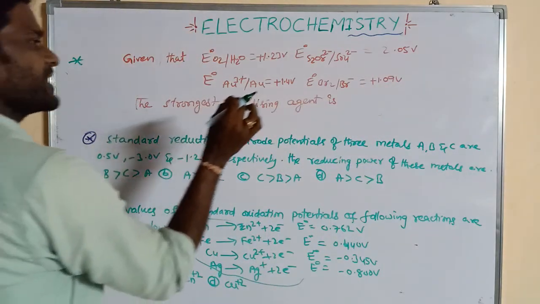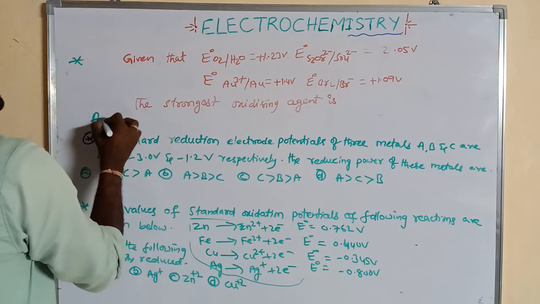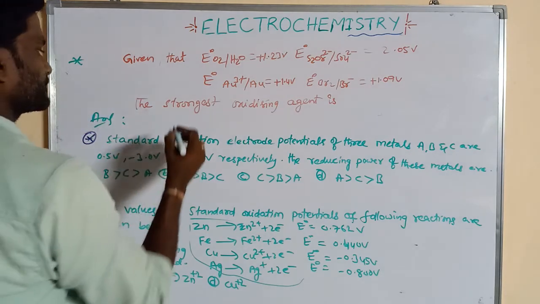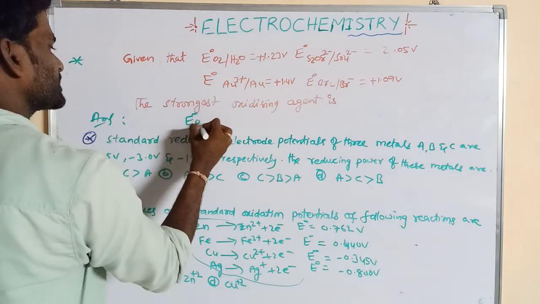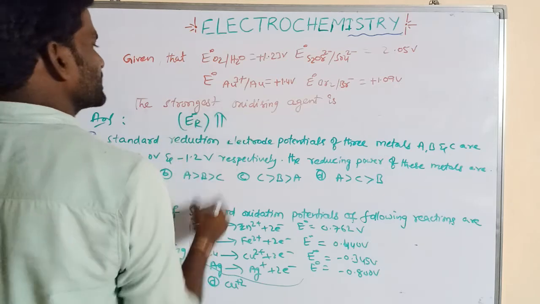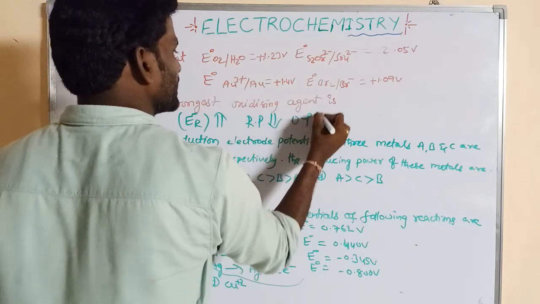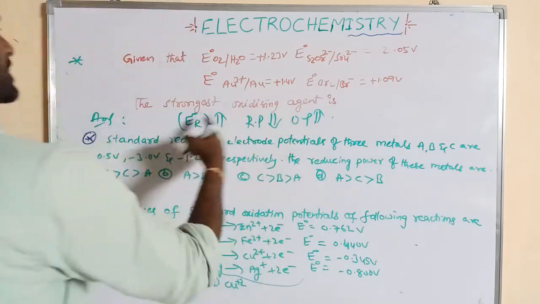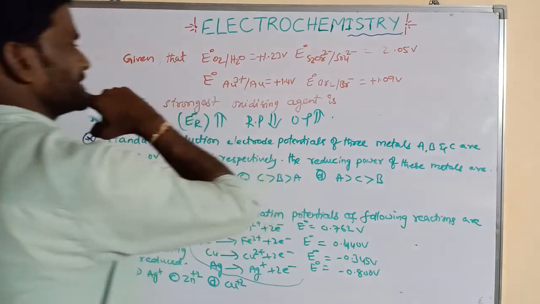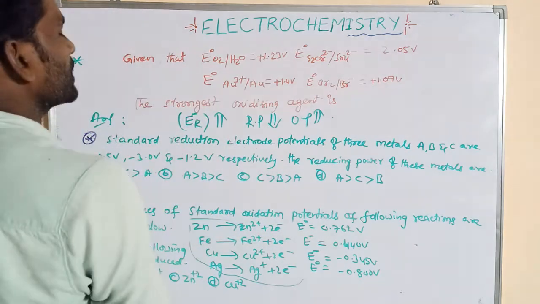The strongest oxidizing agent is? So we know that as the E naught reduction potential increases, reducing power decreases and oxidizing power increases. So oxidizing power increases means strong oxidizing agent. So which is having more E naught R values?